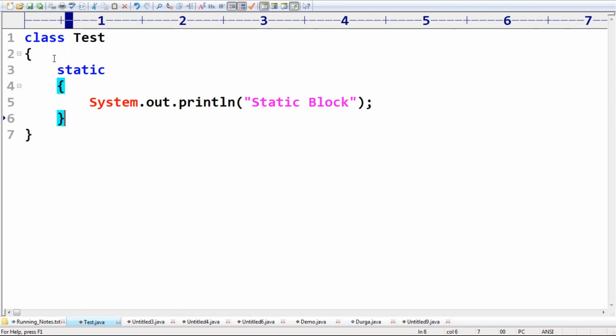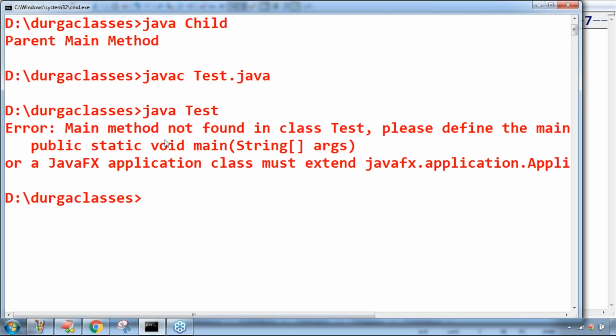What will happen is NoSuchMethodError: main in the old versions, and in the new versions, error: main method is not found in class test, please define it. It is a more elaborate description, easy for the programmer to understand.